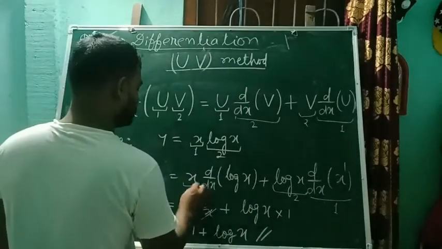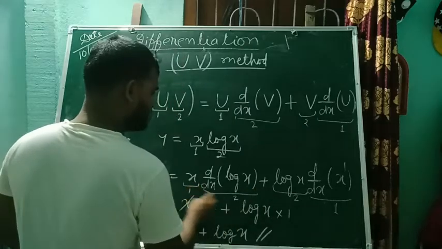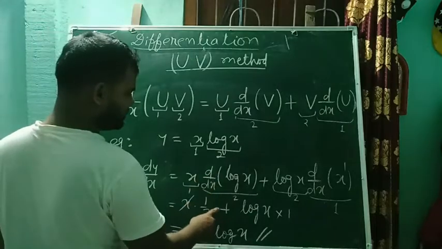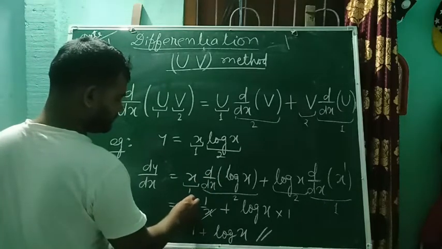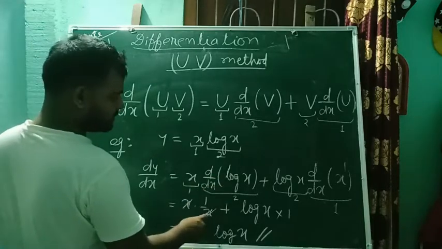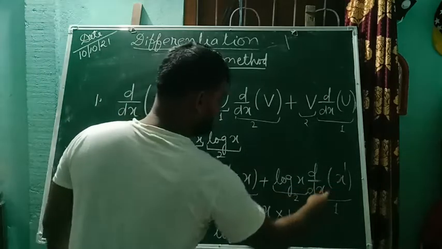So x times the derivative of log x, which is 1 by x, plus log x times d/dx of x, which is 1.